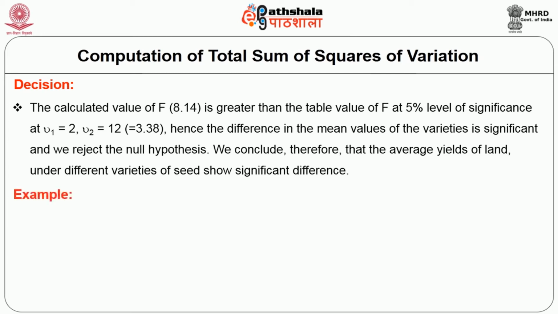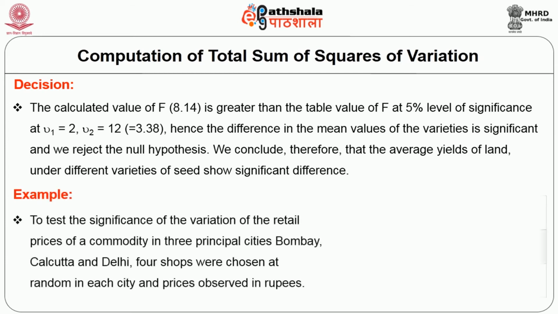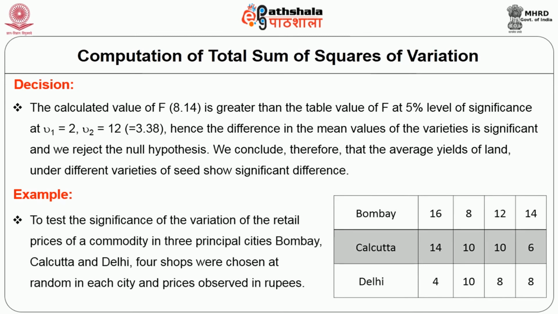Let us consider yet another example. To test the significance of the variation of the retail prices of a commodity in three principal cities, Bombay, Calcutta and Delhi, 4 shops were chosen at random in each city and prices observed in rupees were as follows. Do the data indicate that the prices in the three cities are significantly different?